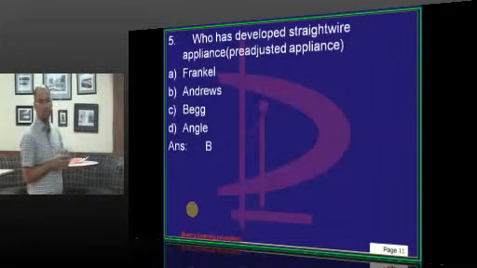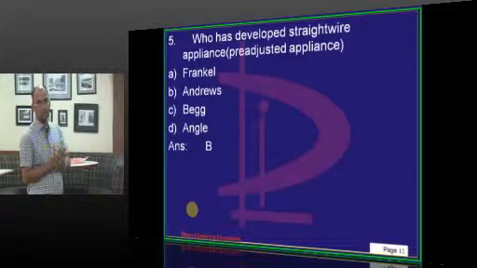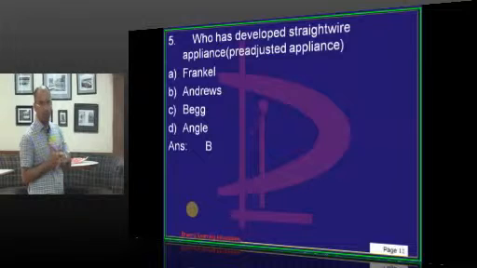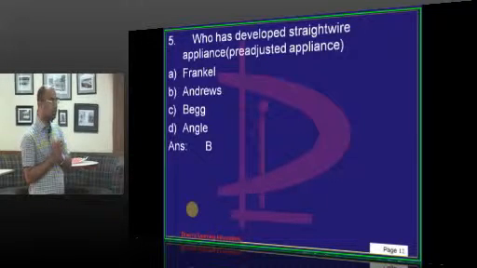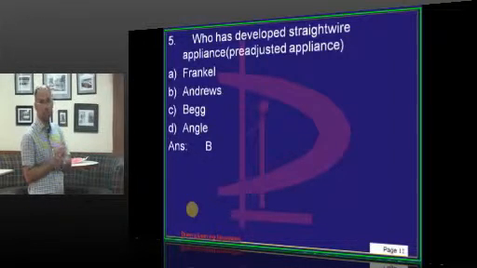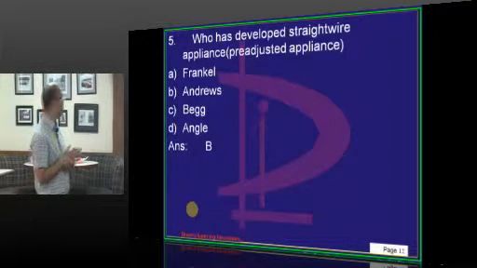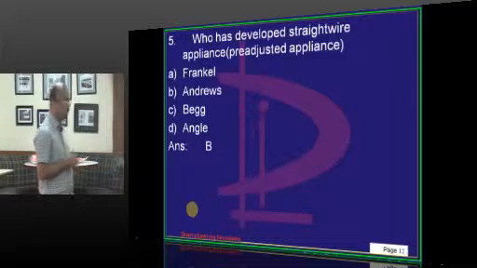Whereas in a pre-adjusted edgewise, the bracket itself has inbuilt tip and torque, where you can put a straight wire. Straight wire means a plain arch form into a bracket which has inbuilt tip and torque. So, the features which have to be expressed are already inbuilt in the bracket. That is why it is called the pre-adjusted edgewise appliance. This was given by Andrews.